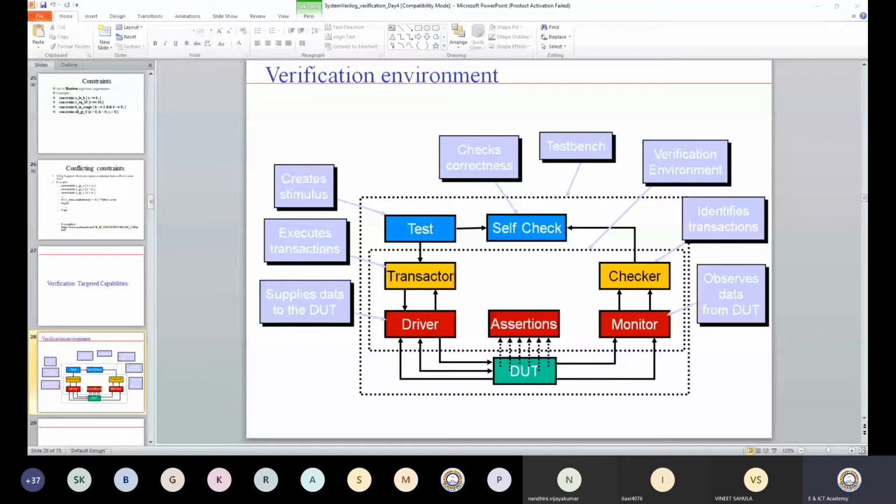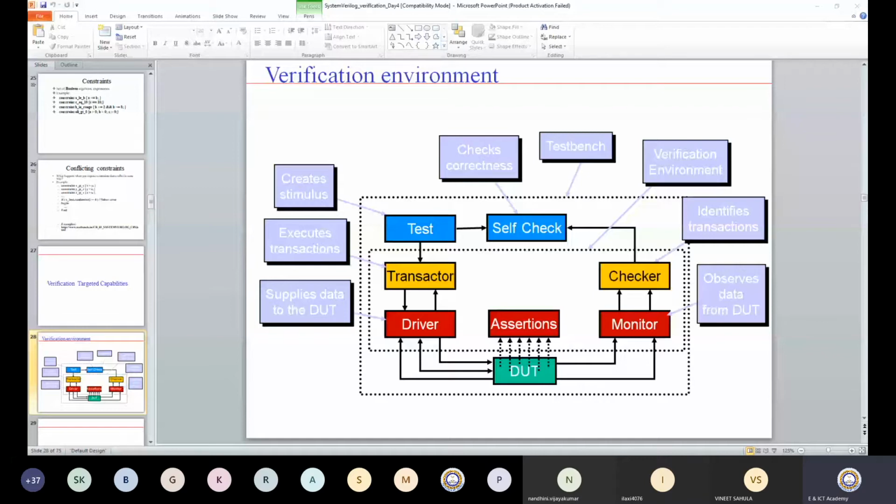Now, in order to help these two, driver and monitor, there are some other surrounding blocks. One is a transactor. The transactor executes some transaction. What I mean by transaction is this: suppose for a 64-bit adder, A is 64-bit, that is 63 down to 0, which is one way to define it.